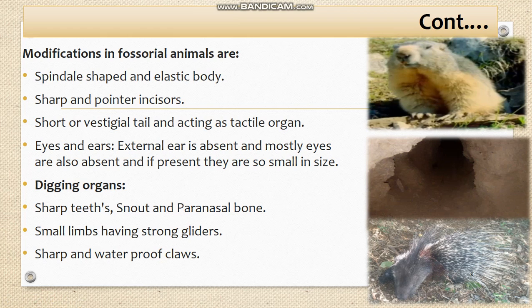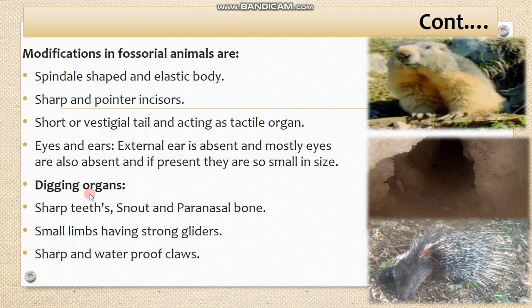To avoid such types of problems or hurdles, these animals have much reduced eyes. The middle and internal ears are present, but in most cases the external ear is absent. Similarly, the eyes of such animals are mostly very small. This is again an adaptation to reduce the entrance of dust particles into their eyes, so that they are not disturbed.